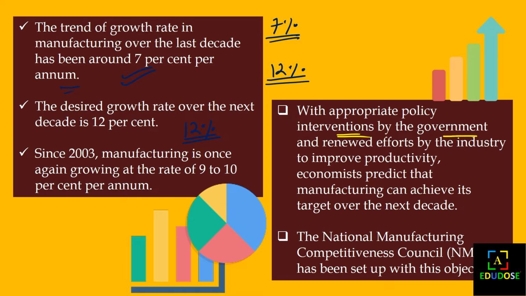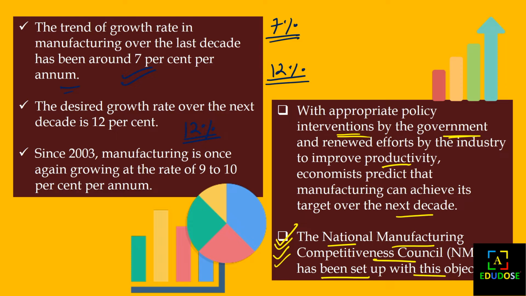The government has made some policies, new interventions and new efforts so that the industries can improve their productivity. The economists have predicted that manufacturing can reach the desired growth by the next decade. The important thing is that the National Manufacturing Competitiveness Council has been set up with this objective only, so that we can achieve the target of a 12% growth rate in every decade.